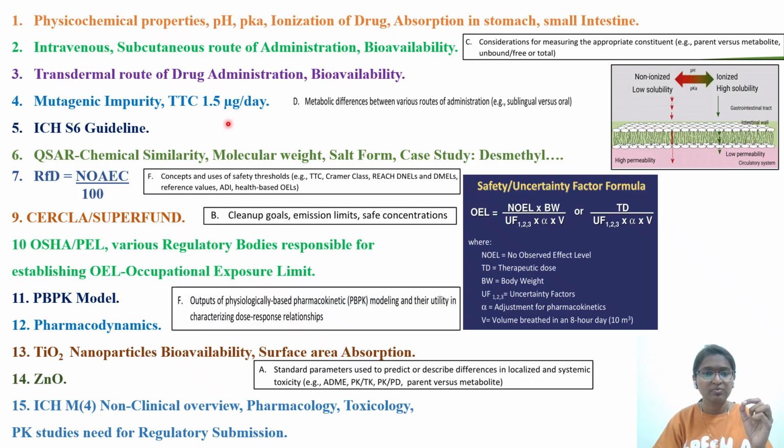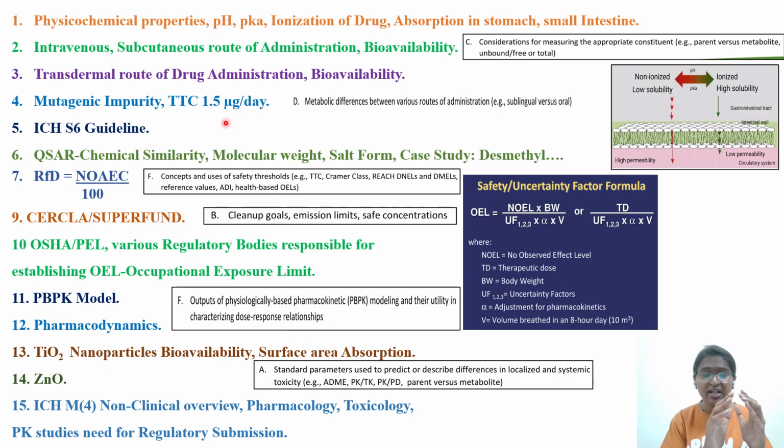Another question across the concepts was mutagenic impurity. So you have to read the ICH M7 guideline. If you look into the ICH guidelines, there are safety guidelines, quality guidelines, and multidisciplinary guidelines. In that, they will ask you one question with respect to M3, M4 or M7. M7 is the one which is related to mutagenic impurities.